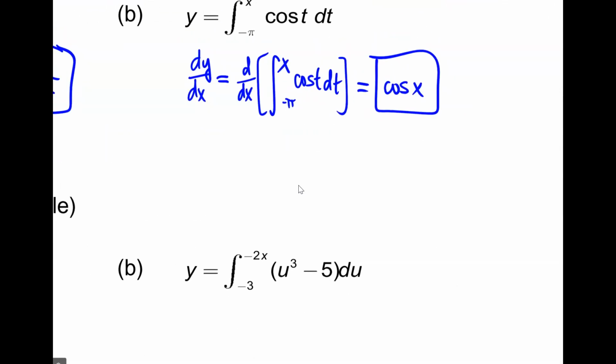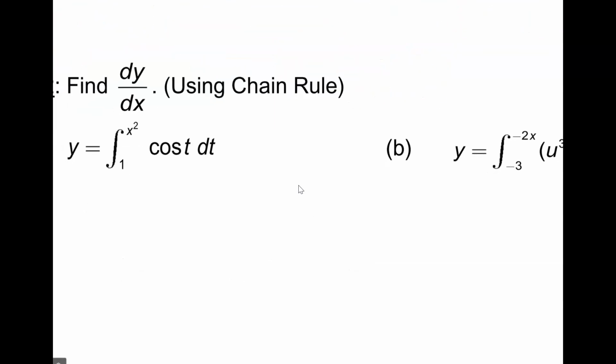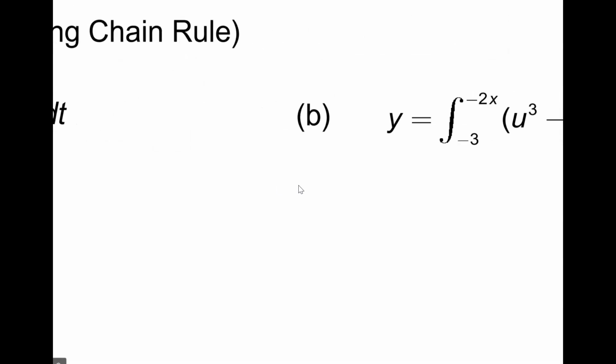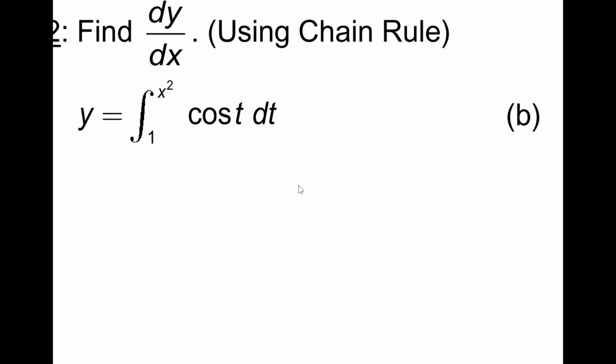It has to be a constant on the bottom and a variable on the top. It has to be. That's it. Okay. We're going to deal with your question in part B on example 3, where I'm going to explain what if you have a variable on both. You can't do that. All right, using chain rule.